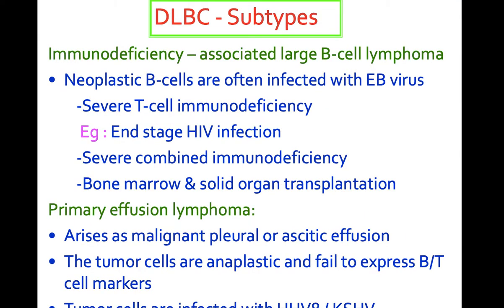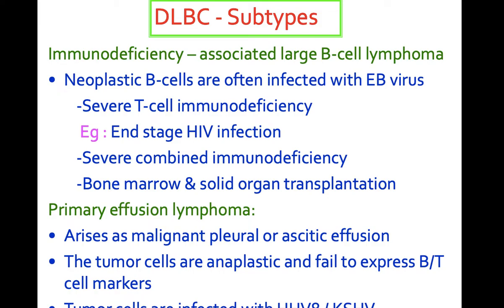Diffuse large B-cell lymphoma shows two subtypes. They are immunodeficiency-associated large B-cell lymphoma and primary effusion lymphomas. In immunodeficiency-associated large B-cell lymphomas, the neoplastic B cells are often infected with Epstein-Barr virus. This is seen usually in conditions with severe T-cell immunodeficiency, severe combined immunodeficiency, and bone marrow and solid organ transplantations.